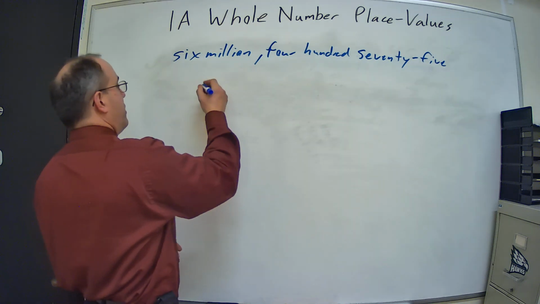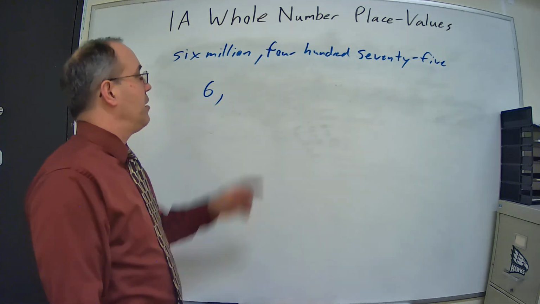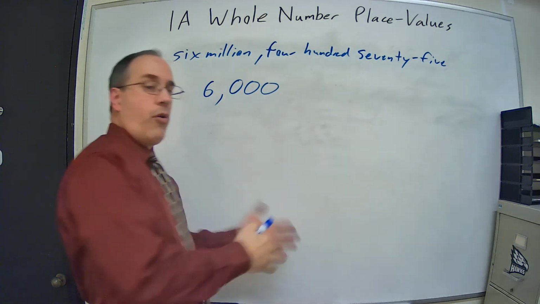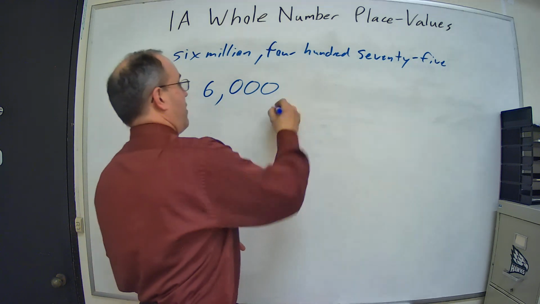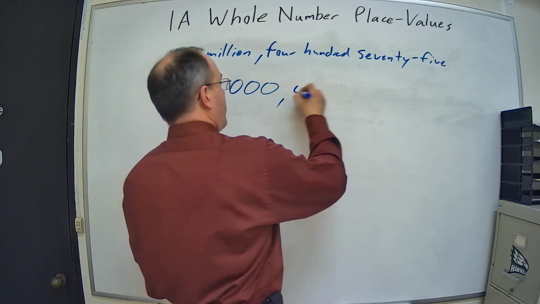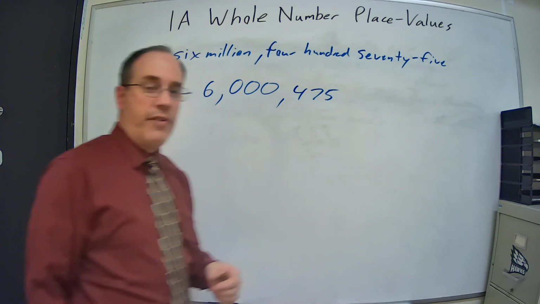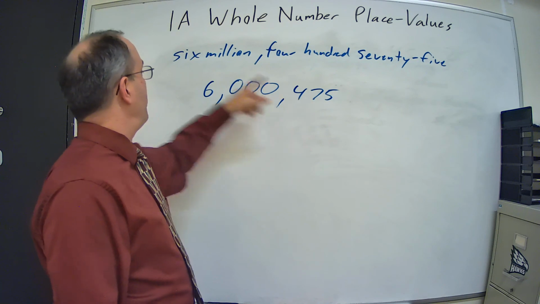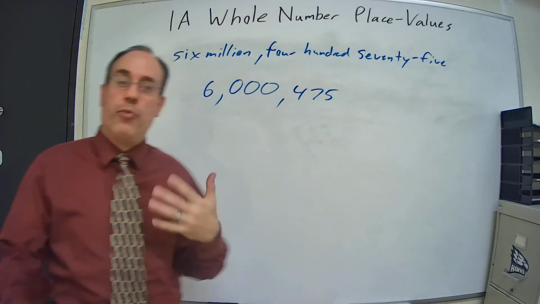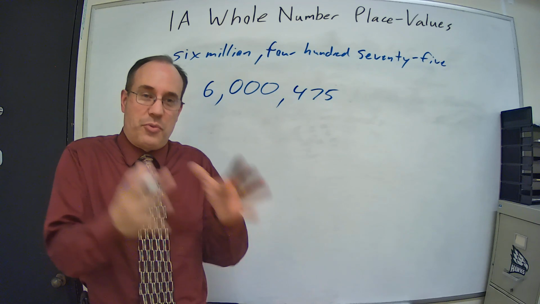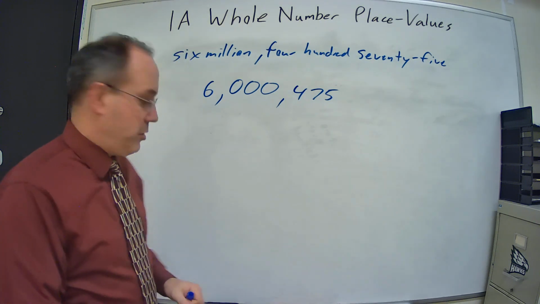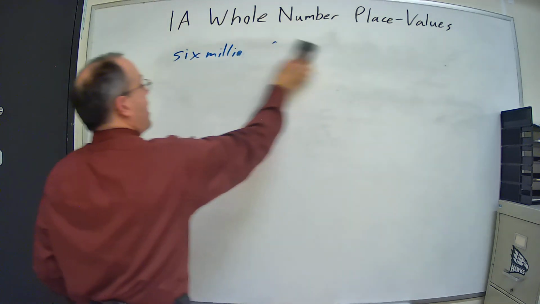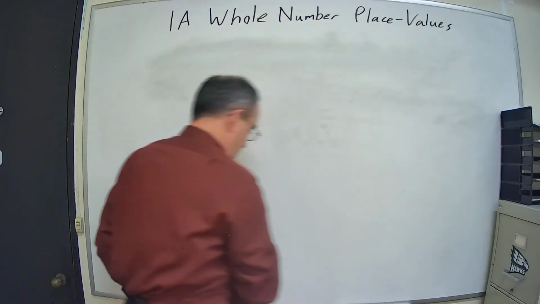So we have 6 million, 6, comma, there is no thousands period, so 0, 0, 0 thousands, right? And then 475, 475. And then I read it back and I go 6,475,000, and it worked. So it's always good to look at it afterwards and convert it back and see how that worked. Well, now that we have the ability to go from standard form to words and back from words to standard form, let's look at